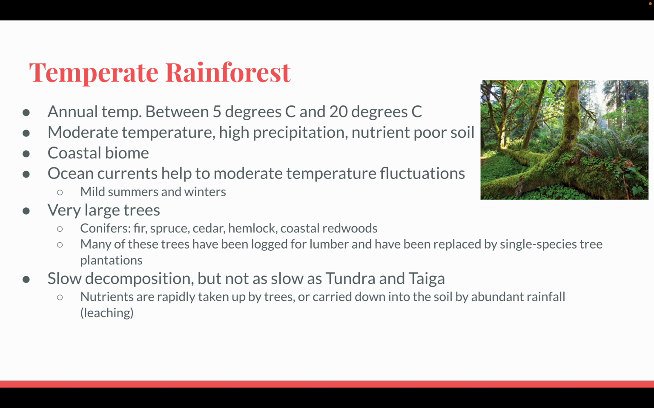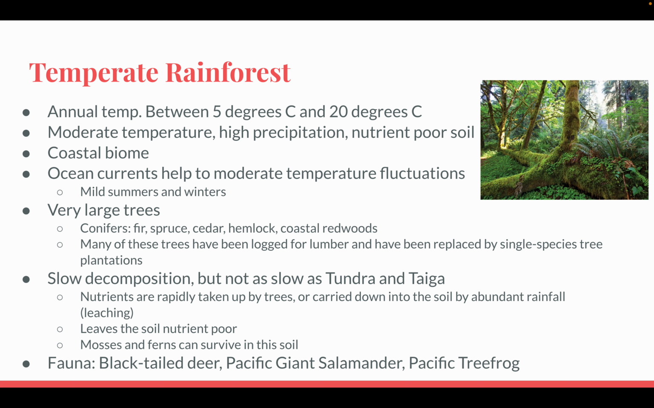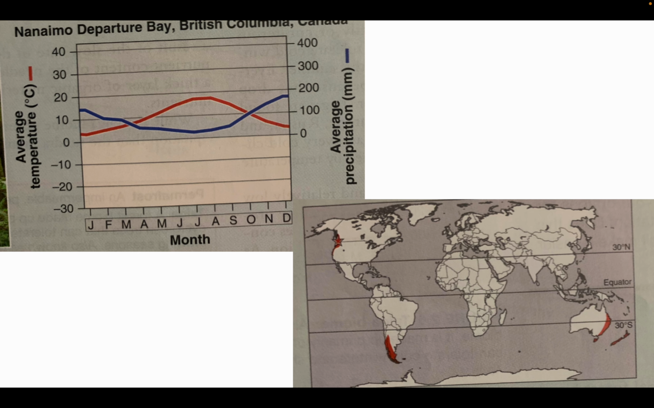Nutrients are rapidly taken up by trees or carried down the soil by abundant rainfall, and this is what we call leaching. Rainfall coming down, taking the nutrients out of the soil and bringing them further down, putting them out of the access of plants. So that leaves the soil nutrient poor, those three different factors. Mosses and ferns can survive in the soil because they don't require as much. We could find black-tailed deer, Pacific giant salamanders, and Pacific tree frogs in this area. Again, we have our climate graph and our global distribution. You notice from the global distribution, it's only really found along the coast, in North America, South America, and Australia.